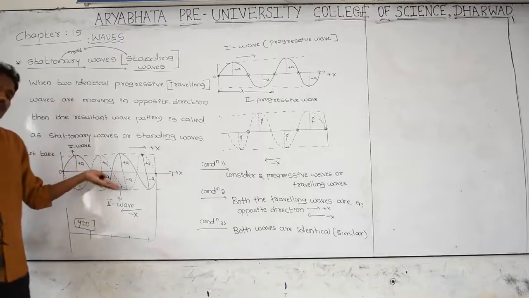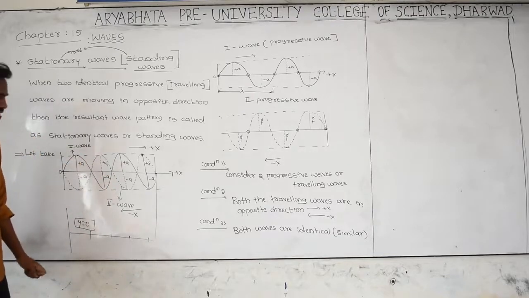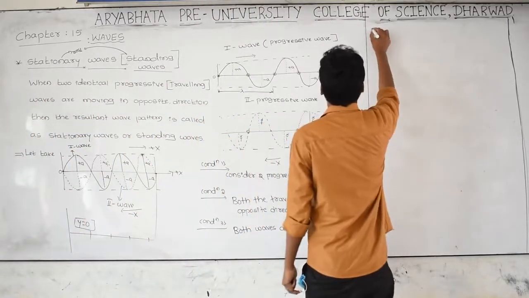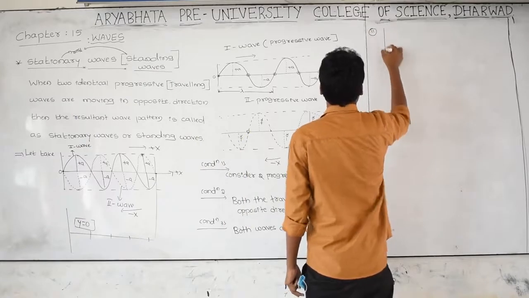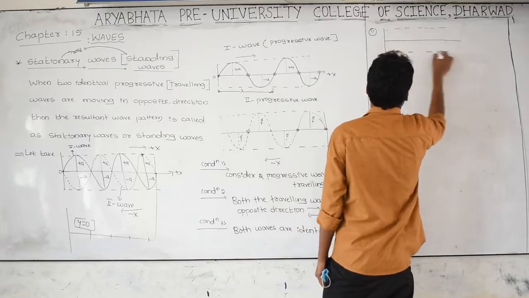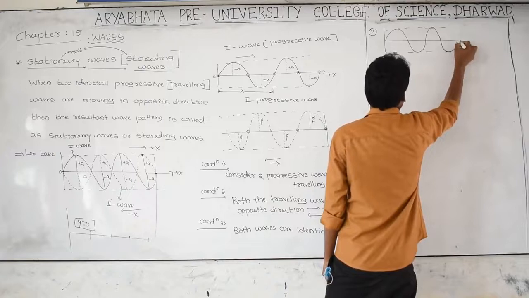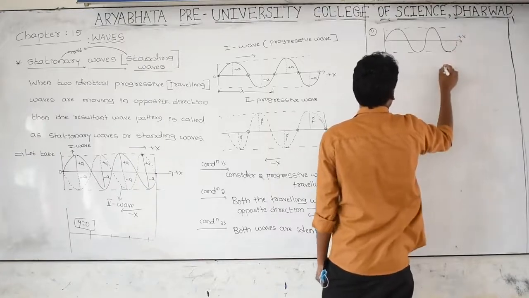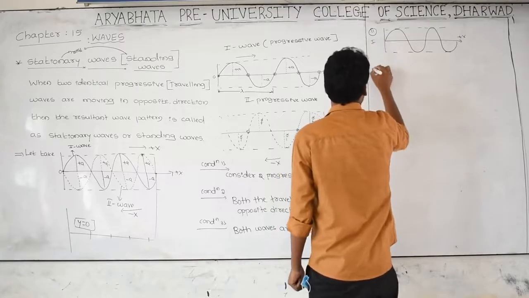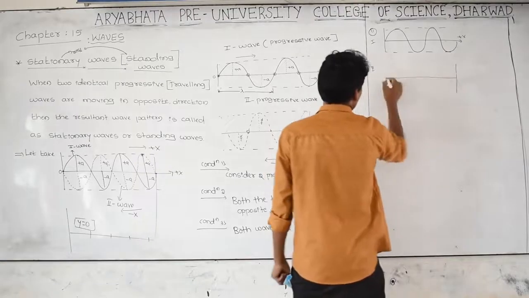The waves can be merged like this. And one more condition is there. The wave can merge like this also. This is the first wave, let us take, moving in plus x direction. And the second wave is moving in this direction.